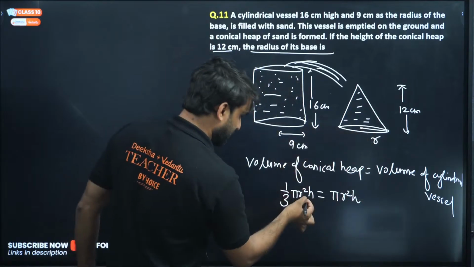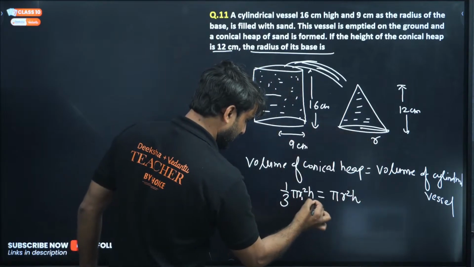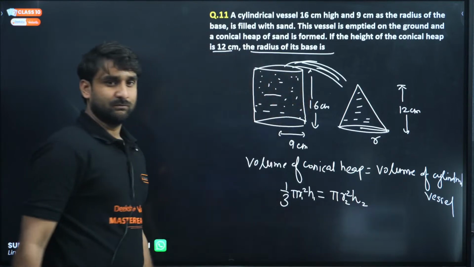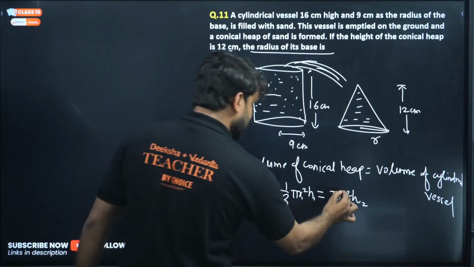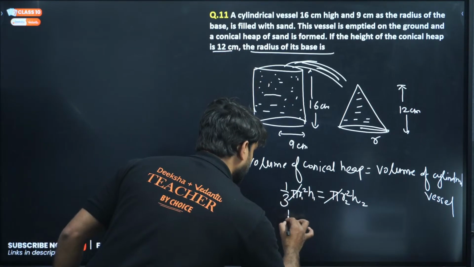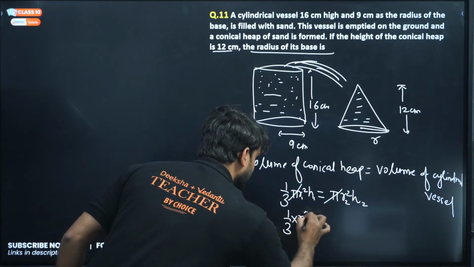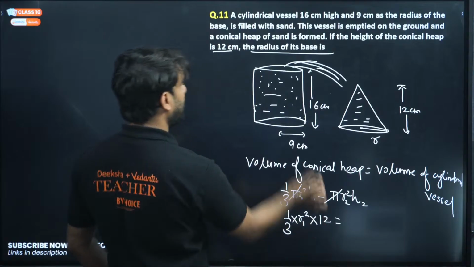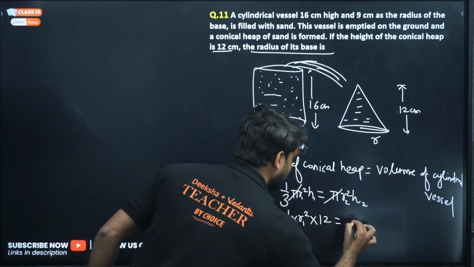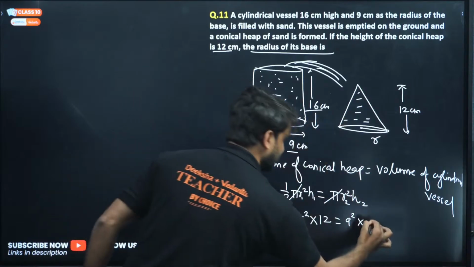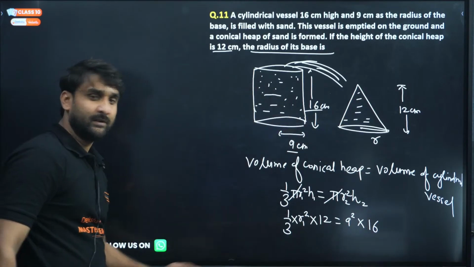So for the cone I am using 1, and for the cylinder I am using 2, because both are different. Okay, so the pi is cancelled with this pi. Is it clear? So 1 by 3, we have to find out this r1 square into h1. h1 is what? 12, is equal to r2, the radius of cylinder, is 9 square. So 9 square into h2, which is 16. Is it clear? Now solve.